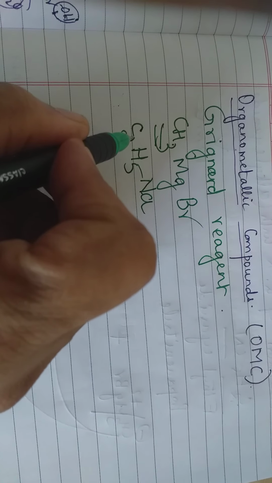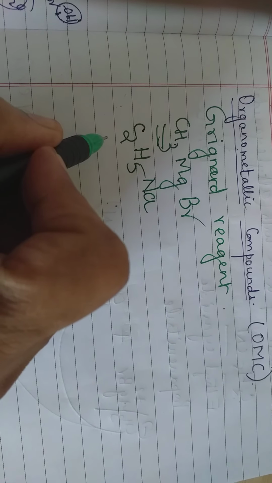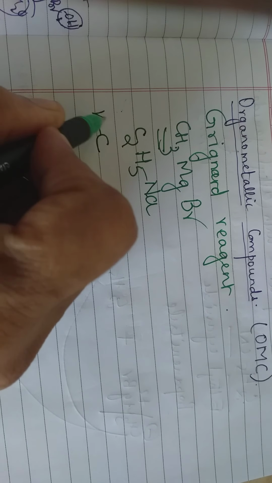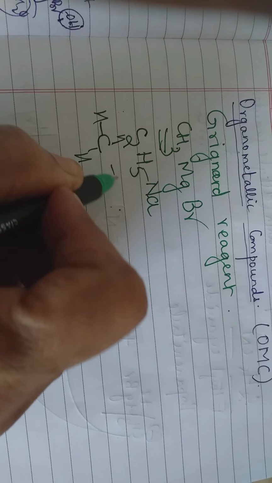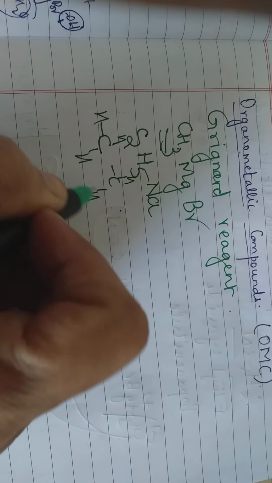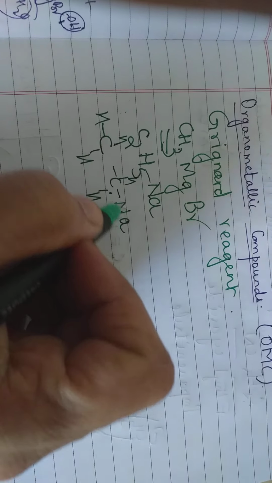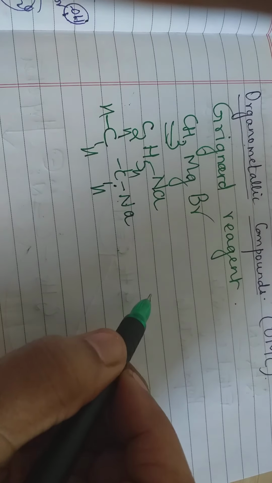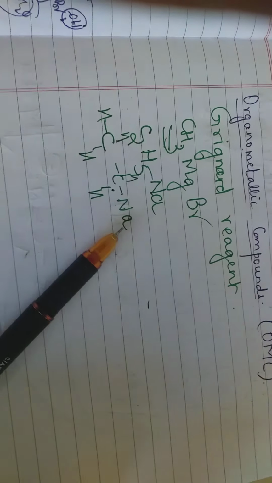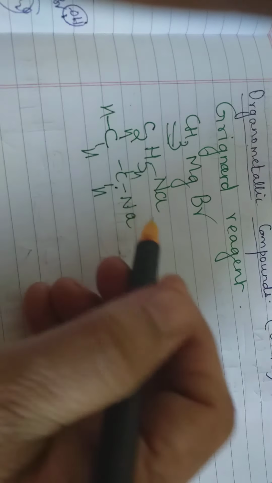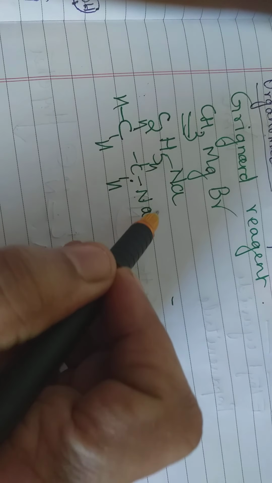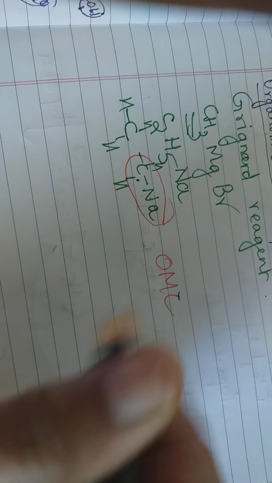It is, because the link will be like this: C, H, H, H, C, H, H, this is C2H5 and Na. So sodium is directly linked to carbon, and in that case you call it an organometallic compound. So what is an organometallic compound? The metal is directly linked to carbon.